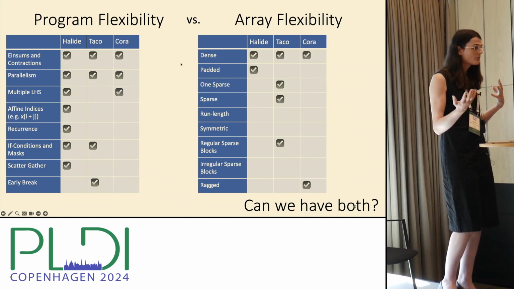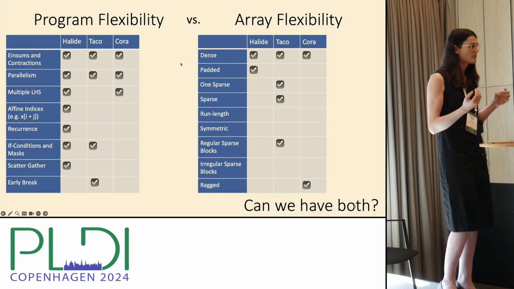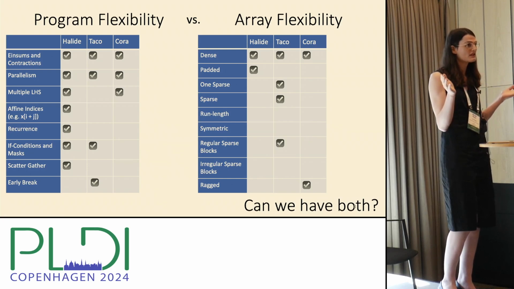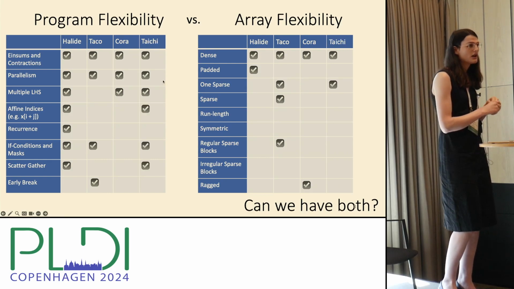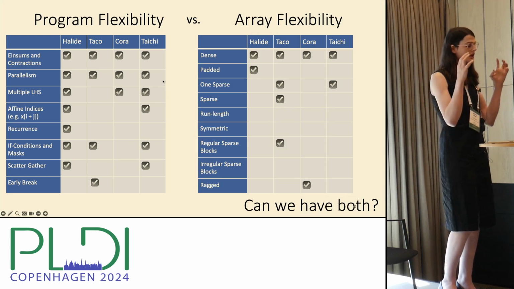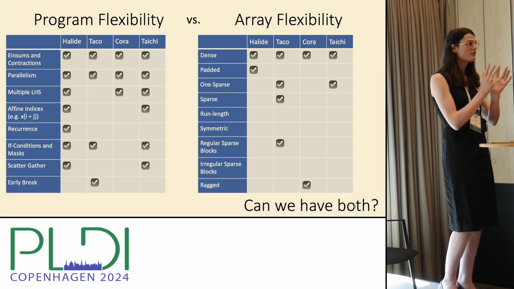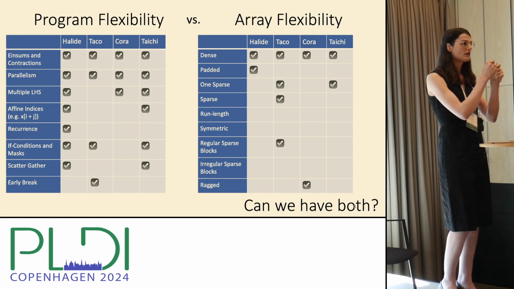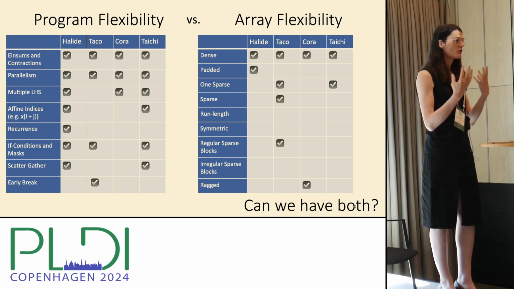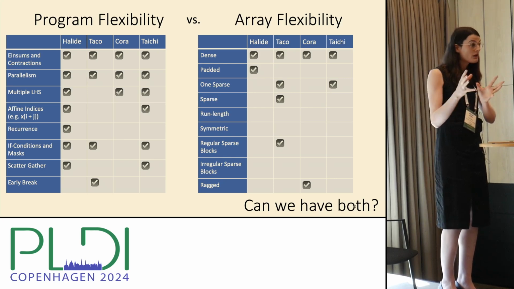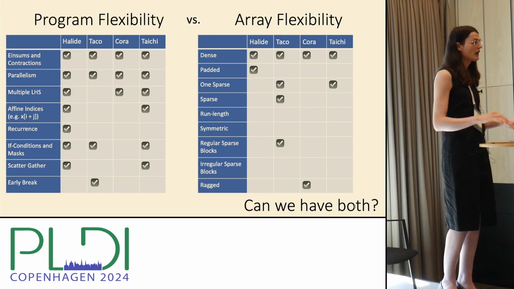There's also the Cora compiler. It only works on ragged arrays, but it does combinations of dense and ragged arrays, which are just arrays with different number of elements in every row. And it has a couple features that it supports. You can kind of cheat this if you limit the scope of the structure to one of the operands, and then use that operand to guide the program. So essentially only allowing one argument to be sparse, you can get a wider variety of programming constructs.